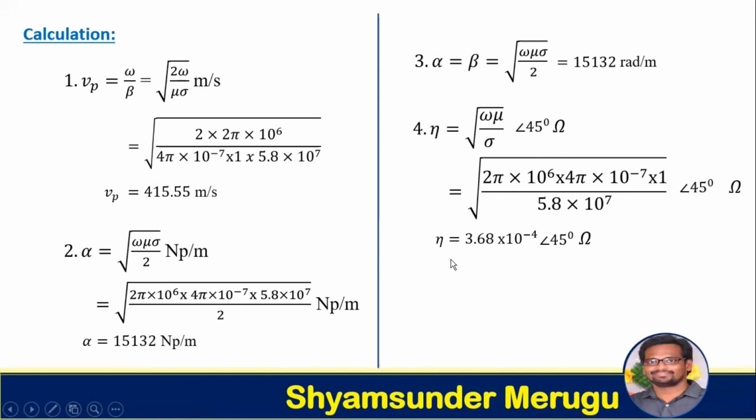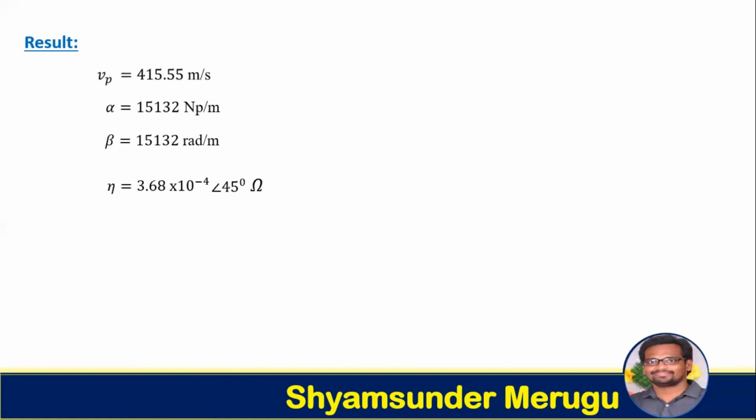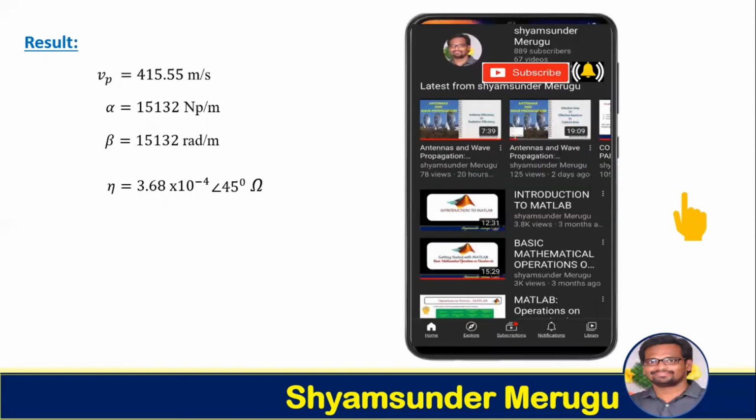So eta is finally obtained as 3.68 into 10 power minus 4 angle 45 in ohms. Finally, writing the result: Vp equals 415.55 meter per second, alpha equals 15,132 Napier per meter, beta equals 15,132 radians per meter, and eta equals 3.68 into 10 power minus 4 angle 45 in ohm.